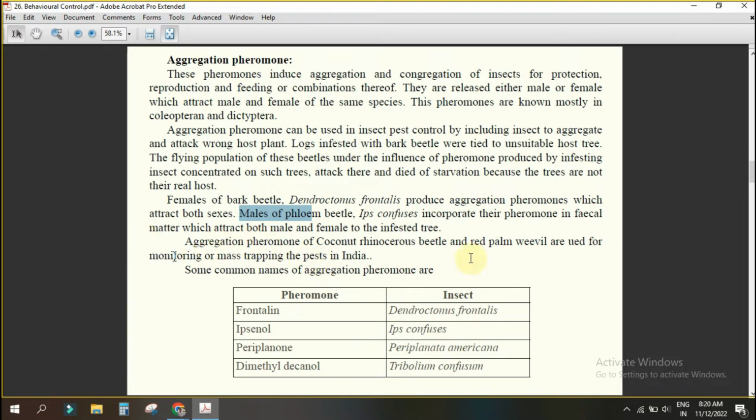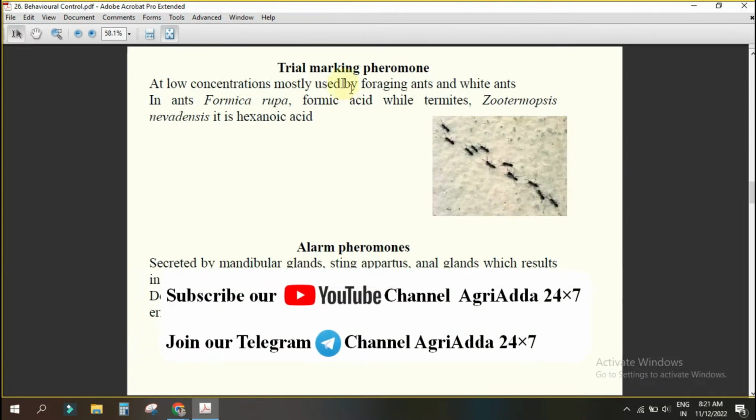You see, just like in the case of rhinoceros beetle also, what they are doing? There is a trap. In that trap, they are keeping this aggregation pheromone. Understanding? Yes, sir. Some pheromone names are written: frontalin, ipsenol, periplanone from Periplaneta americana, the cockroach, dimethyl decanol. So these are examples. You may not remember the insect. Please remember two to three examples of aggregation pheromone. Understood? Yes or no? Yes, sir. Okay. Next one.